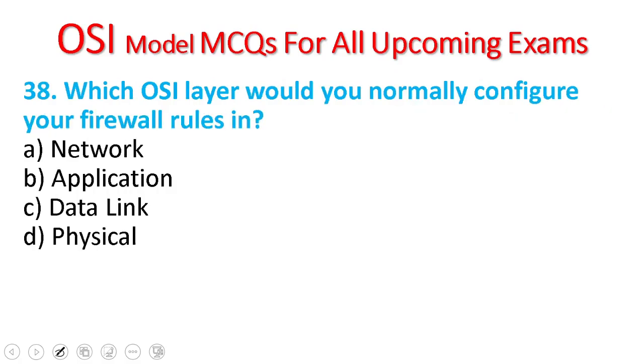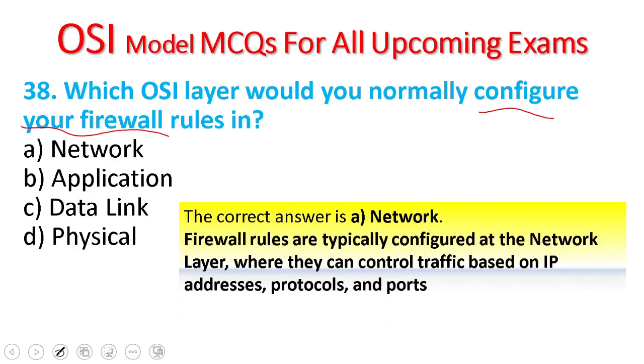38. At which OSI layer would you normally configure your firewall rules? Network, application, data link, physical. The network layer is the correct answer. Firewall rules are typically configured on this layer, where they can control traffic based on the IP address, protocols, and ports. So, A is the correct answer.